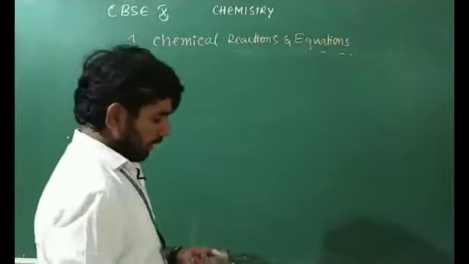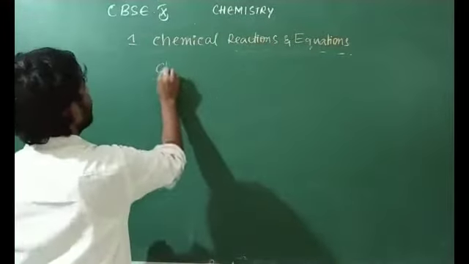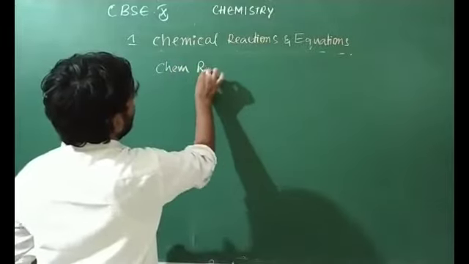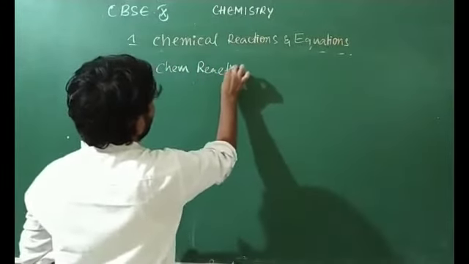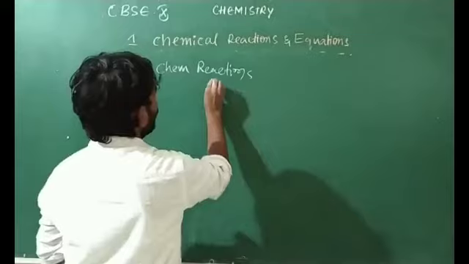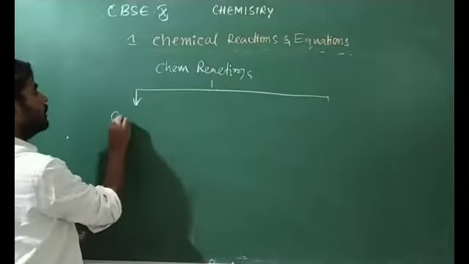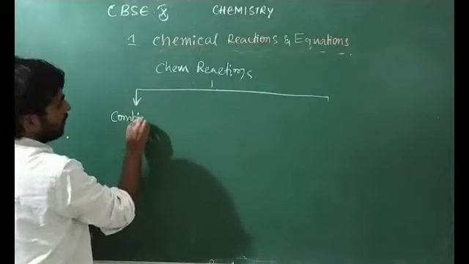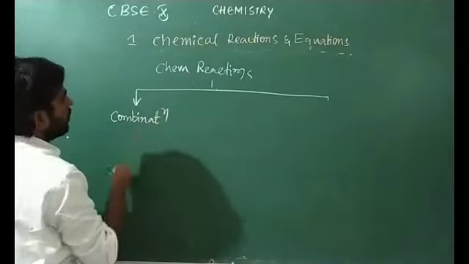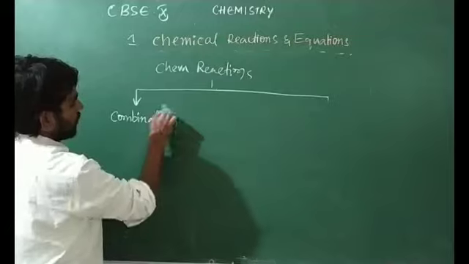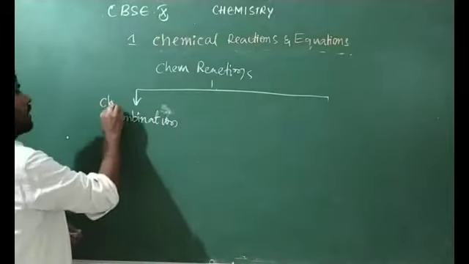Okay. So chemical reactions are classified mainly into 4 types. How many types? 4 types. First one we are calling the combination reaction, the chemical combination reaction.